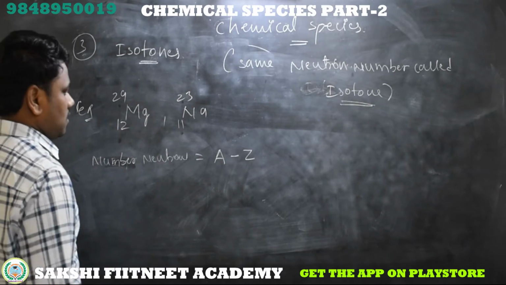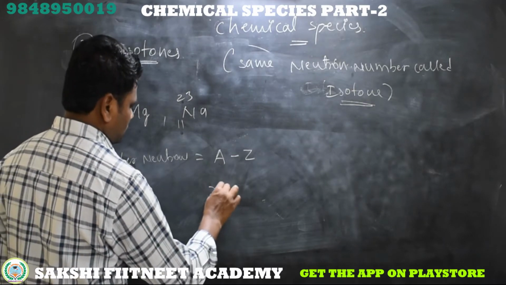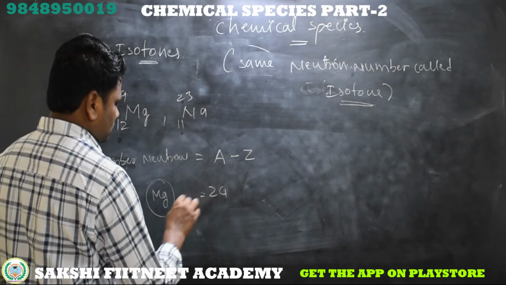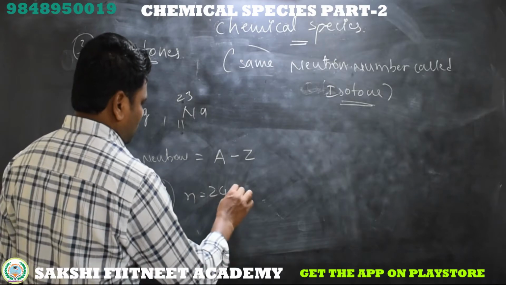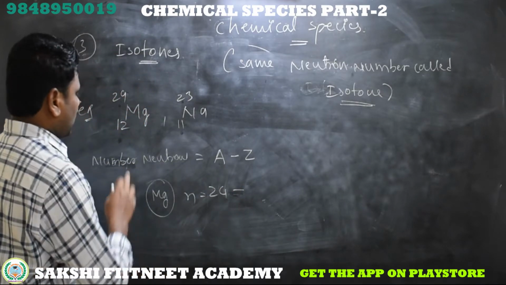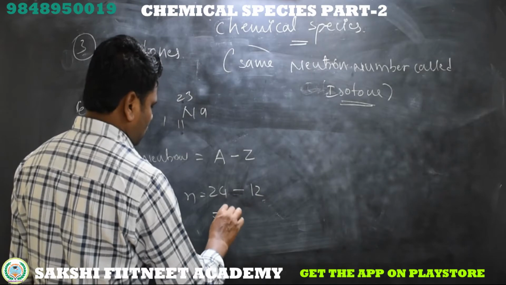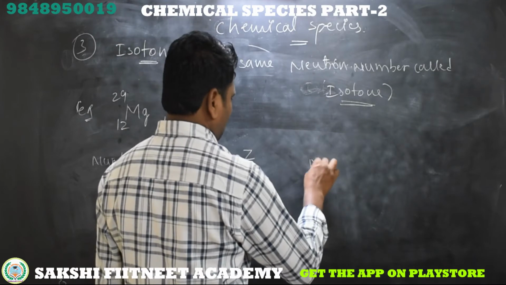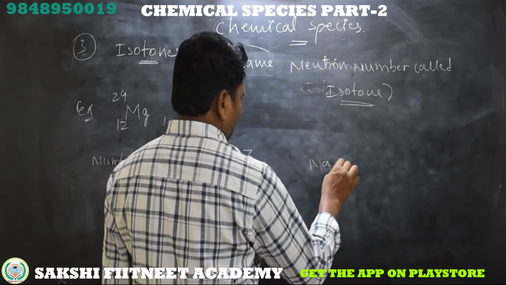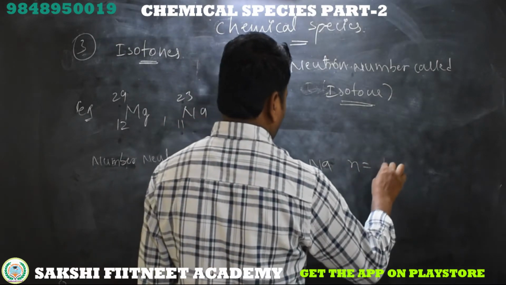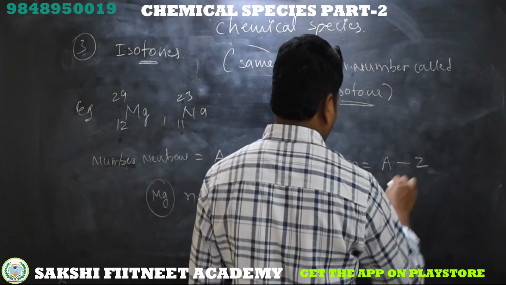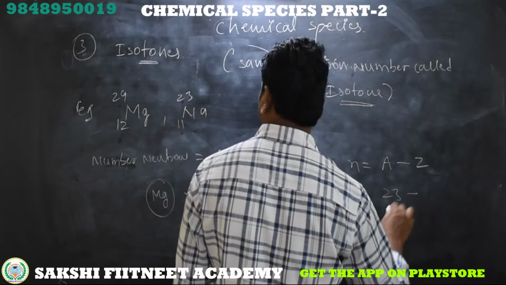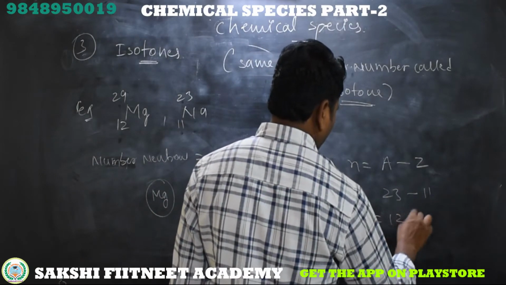Now we will see for magnesium. Atomic mass is 24. Number of neutrons is 24 minus 12, which equals 12. For sodium, number of neutrons equals atomic mass minus atomic number, 23 minus 11, which equals 12.